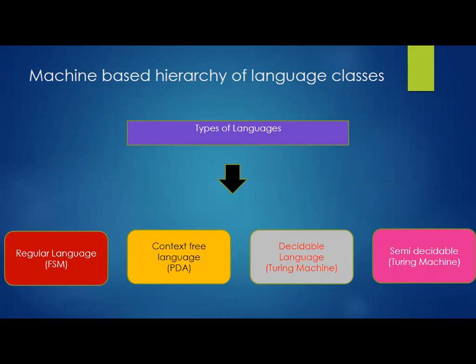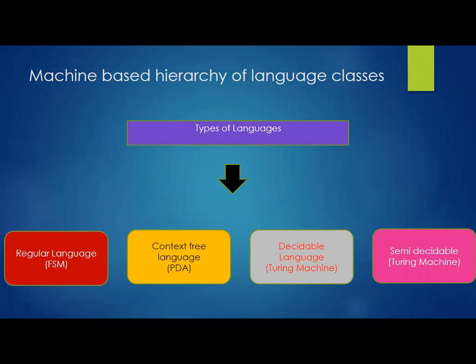If the language is a bit more complicated, we add a stack to the FSM, and this version we call pushdown automata. Other than this, we have one more version of a machine, the Turing machine, which has the ability to accept all varieties of language.